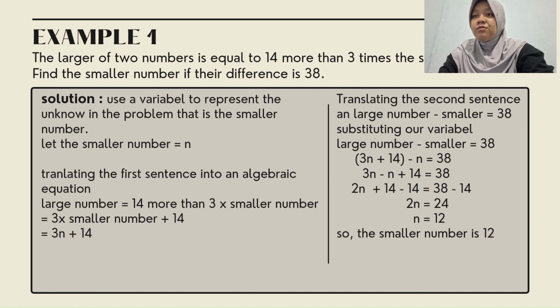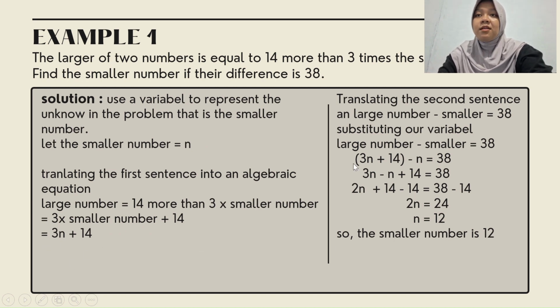Use a variable to represent the unknown, which is the smaller number. Let the smaller number be n. Next, we translate the first sentence into an algebraic equation. The larger number is 14 more than 3 times the smaller number, so 3 times the smaller number plus 14, and the smaller number is n, so we have 3n plus 14.